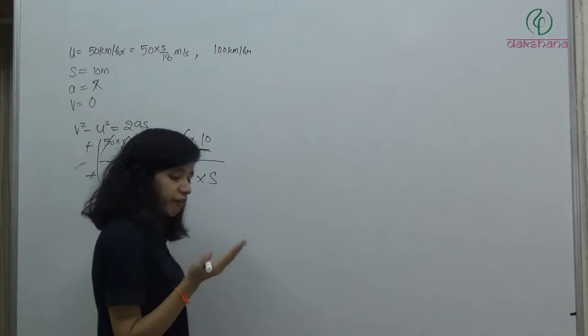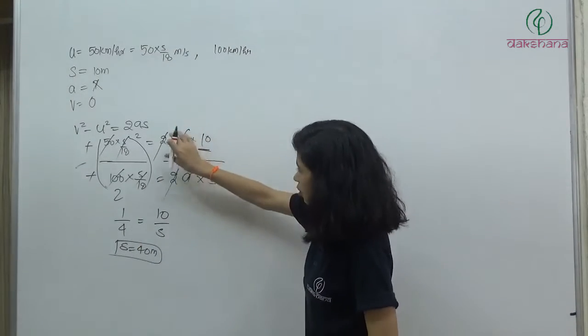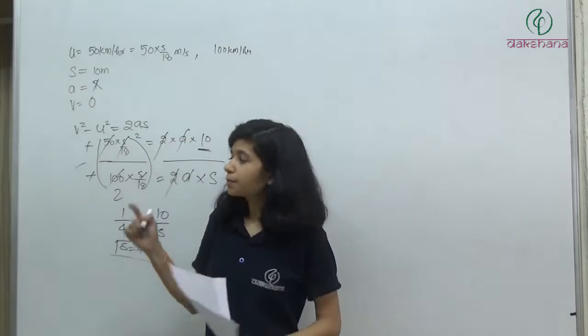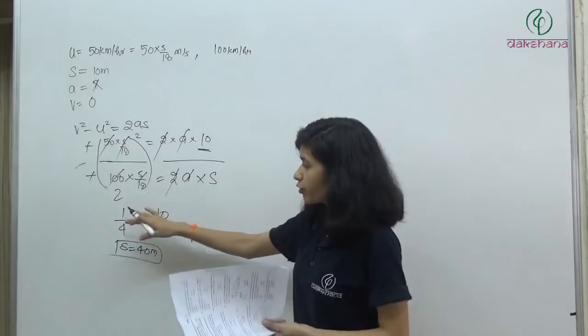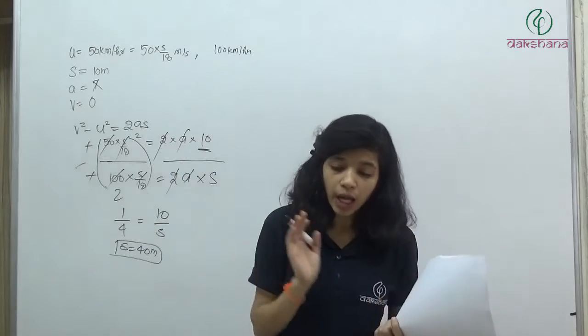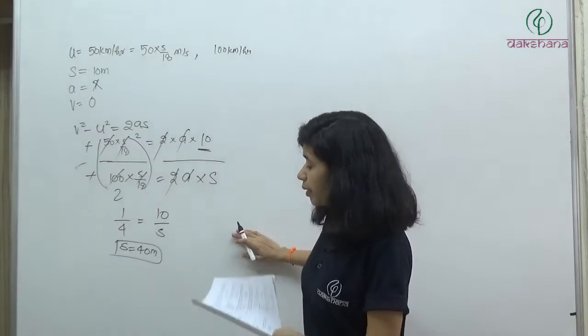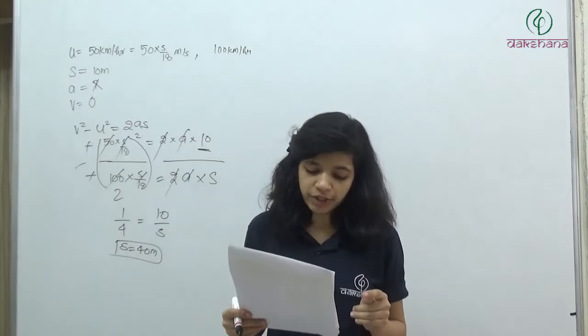So if its velocity was 50 km per hour and we provide the maximum deceleration of the car, the car will stop in 10 meters. And if its velocity was 100 km per hour and you applied the brake, then what will happen? It will cover 40 meters before coming to rest. So the answer will be the first option.